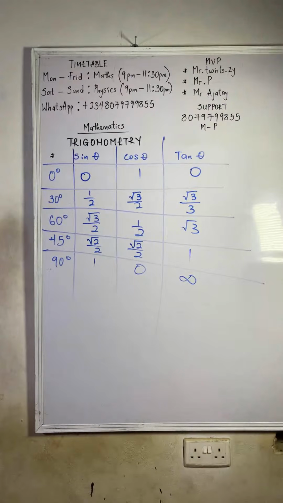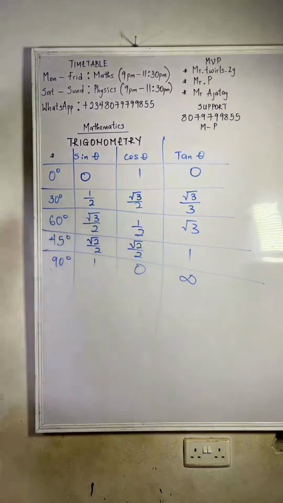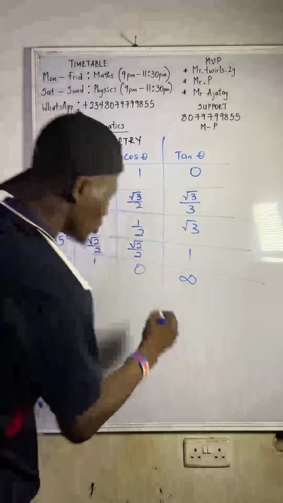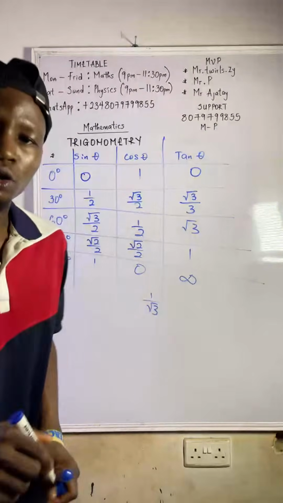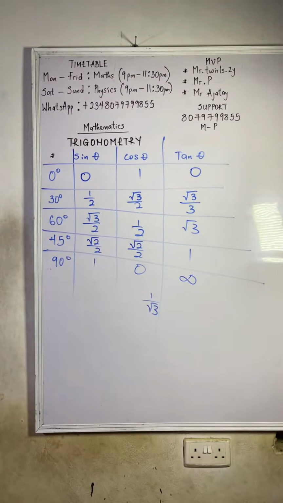Okay, it's tan 30 degree, not 1/3. Yeah, I will explain it. You were saying tan 30 is 1/3. Look at it. When you have 1 over root 3, you rationalize.